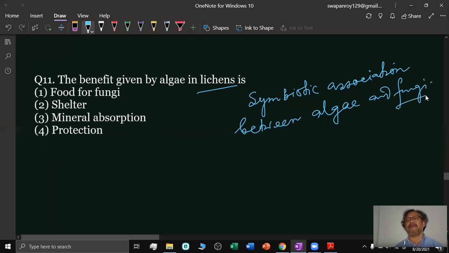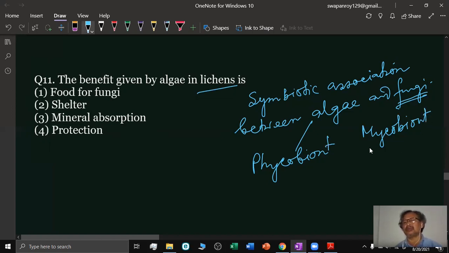Here the algal part is called the phycobiont, and the fungal partner is called the mycobiont. Biont means life.